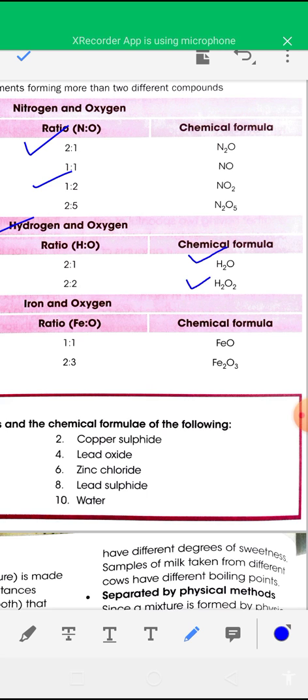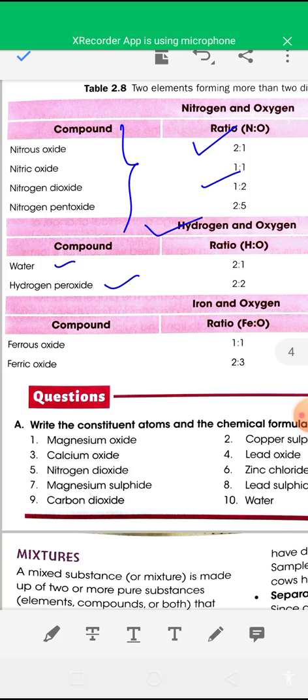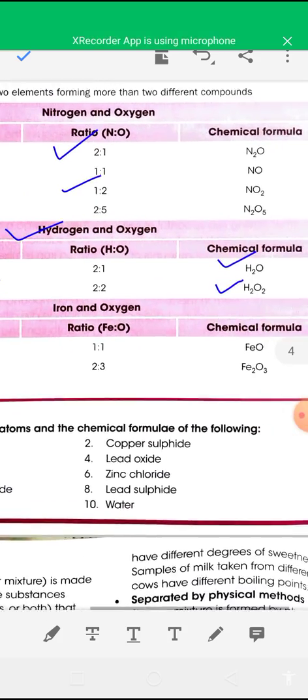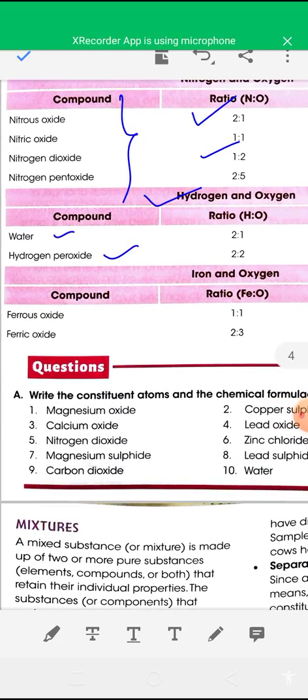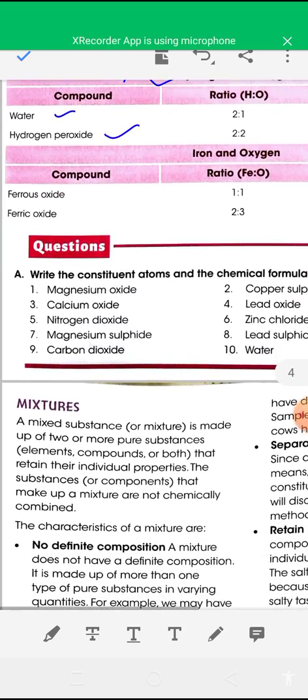But the formula of hydrogen peroxide is H2O2. So in H2O2, two hydrogen atoms combine with two oxygen atoms, so the ratio is 2:2. So different elements, due to variable valency, combine in different proportions to give different products.